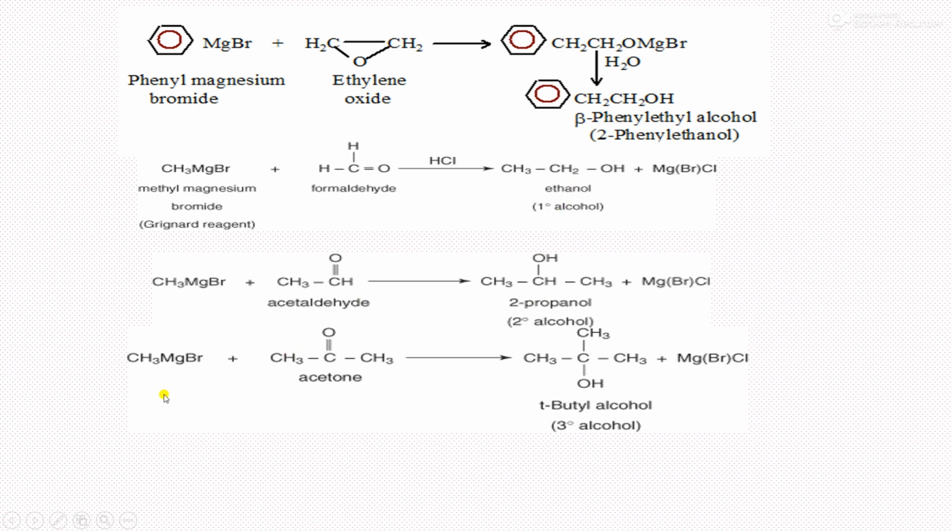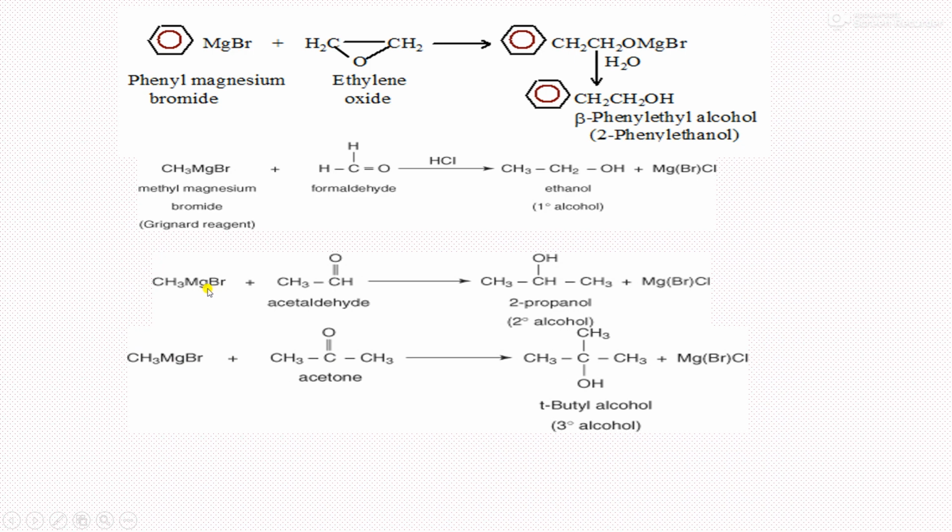How is a tertiary alcohol formed? CH3MgBr is taken here, and acetone, a ketone, is taken here; an aldehyde is taken here, formaldehyde. Formaldehyde gives a primary alcohol. Acetaldehyde gives a secondary alcohol. And for synthesis of a tertiary alcohol, this Grignard reagent is the same, but a ketone is taken. Any ketone gives a tertiary alcohol.